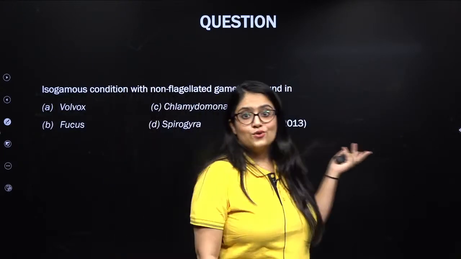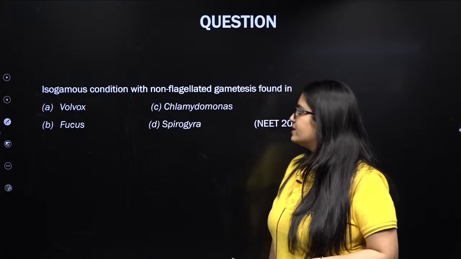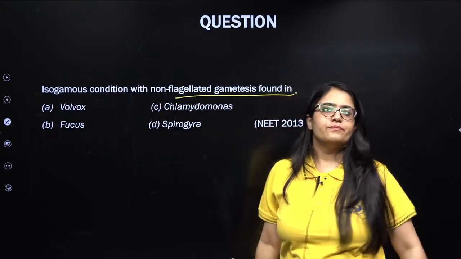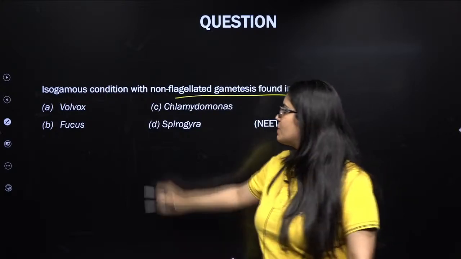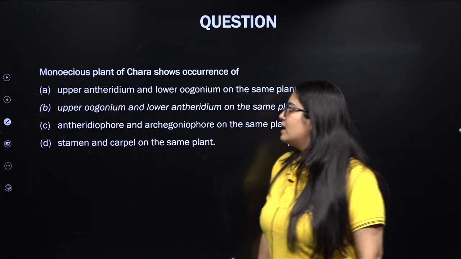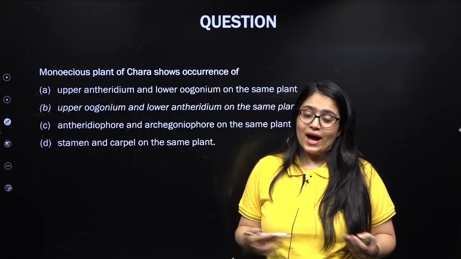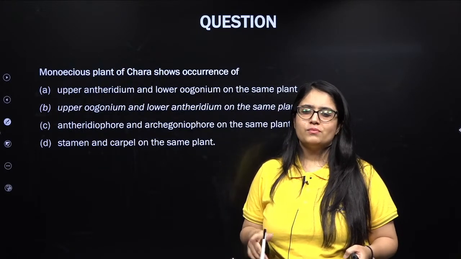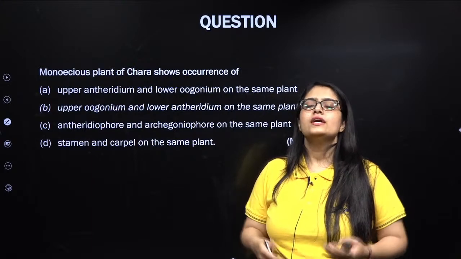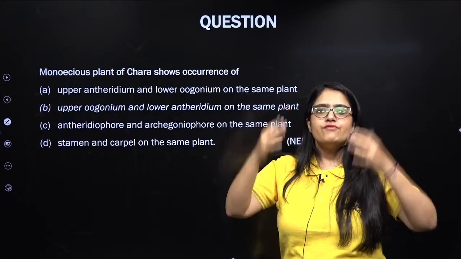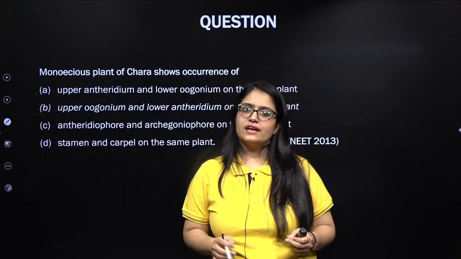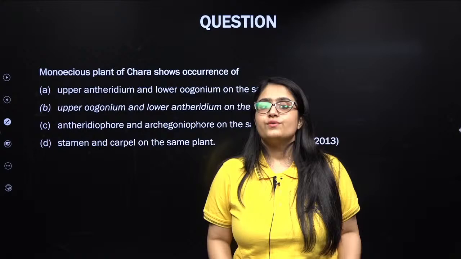Again, as I told you, the question was repeated in 2013. Isogamous condition with non-flagellated gametes is found in. Yeah, the answer is again Spirogyra. Again the monoecious question. I'm keeping similar questions on the slide because I want everybody in the class, and also those who will see the recording, to realize that NTA has a history of repeating questions.